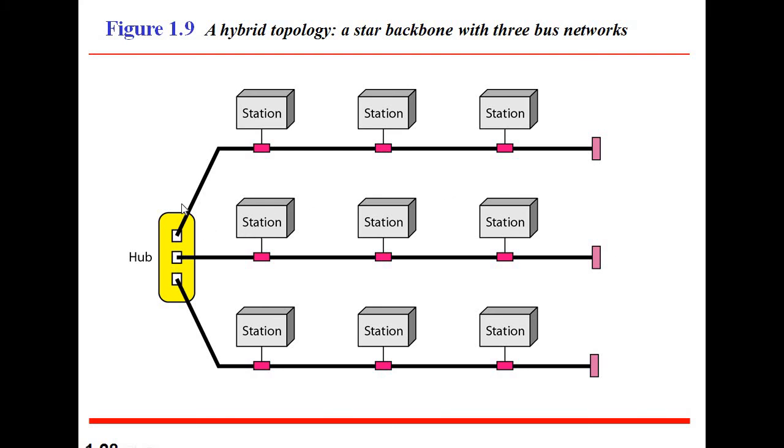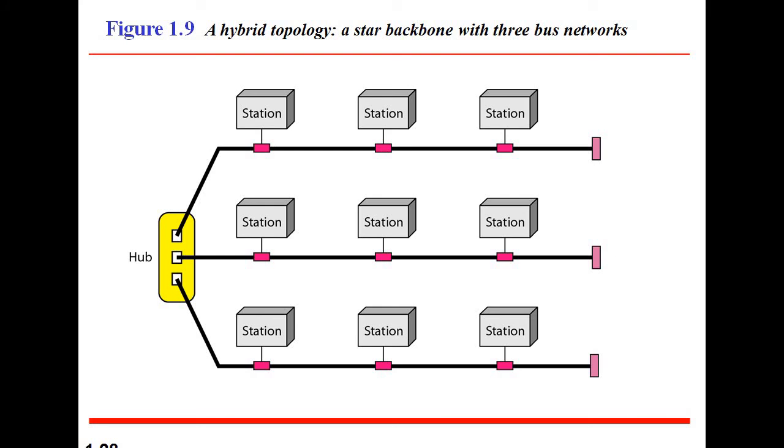The hub is known as the central computer or server computer, and the transmission mediums are totally dependent on the single hub. So that's why the combination of various different topologies is known as hybrid topology.